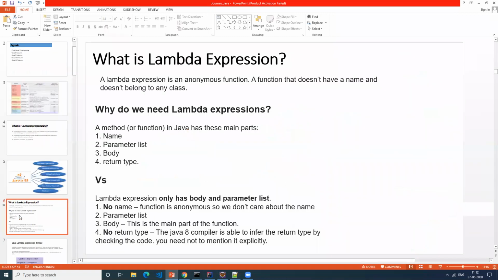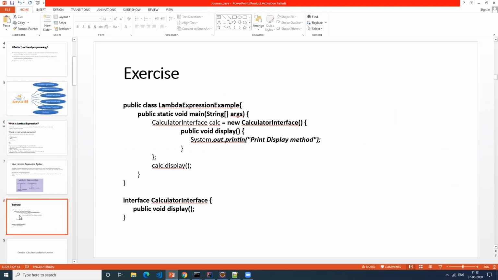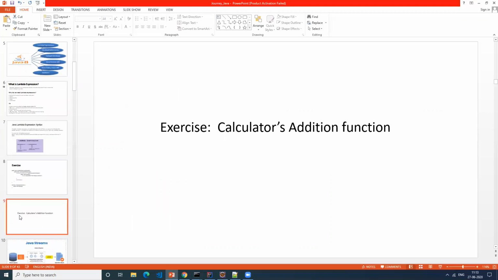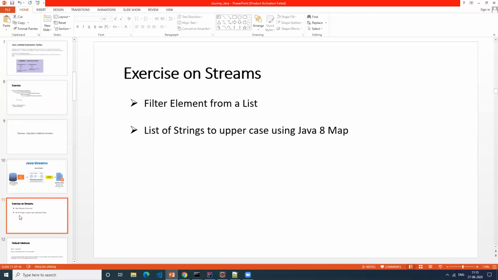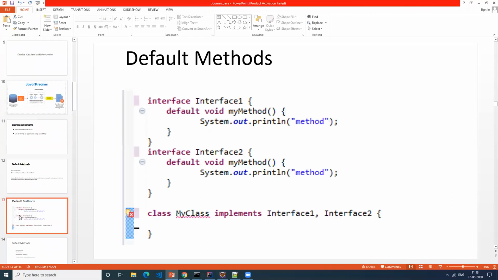We explained what is lambda expression. There are videos uploaded on YouTube for all the three sessions which I have covered. That has the details of what all we can do, and we did some exercises also. We took some examples and did some exercises. So what is Java stream? Then what is default method? How we can implement default method.